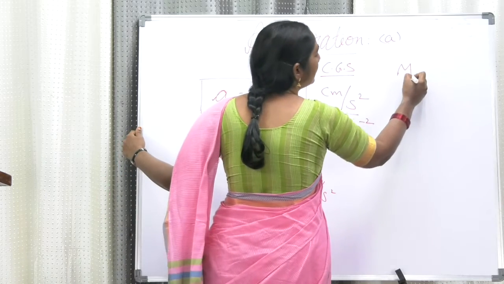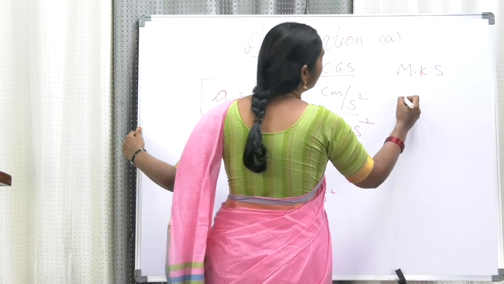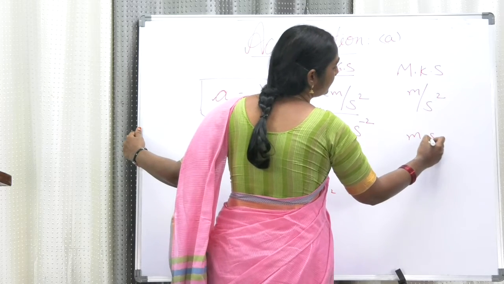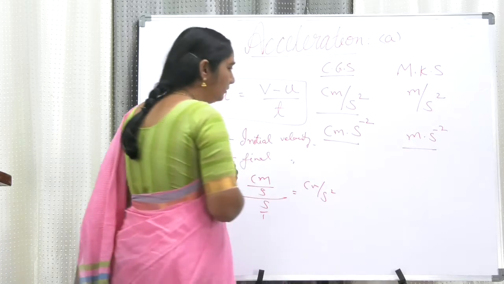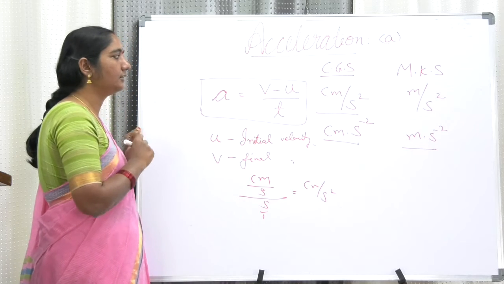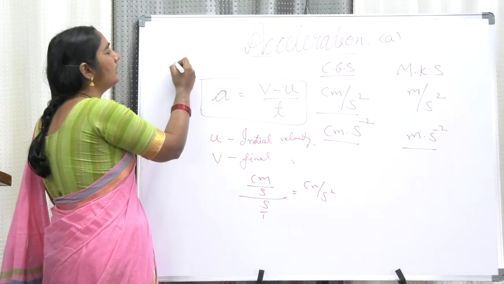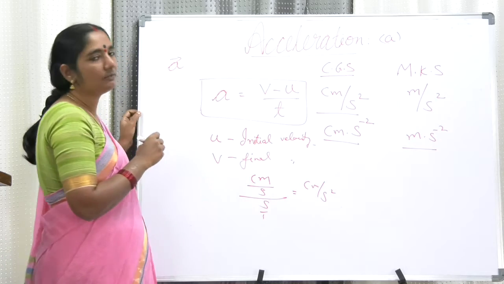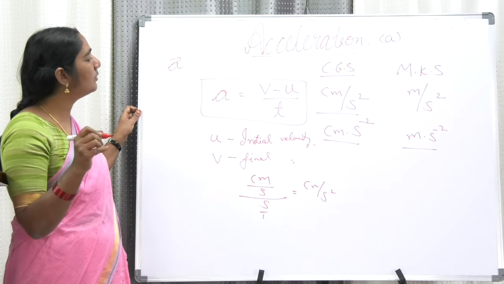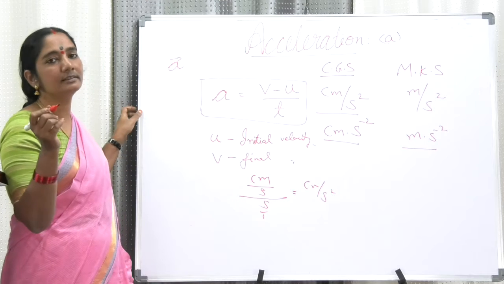Now the MKS unit is meter per second square or meter into second power minus 2. Both are the same. So this is the CGS unit and MKS unit of acceleration. Acceleration is a vector quantity. That's the reason why we represent it with a small arrow on top. It is having both magnitude as well as direction.